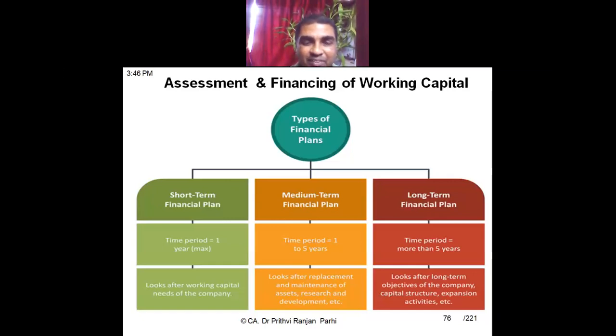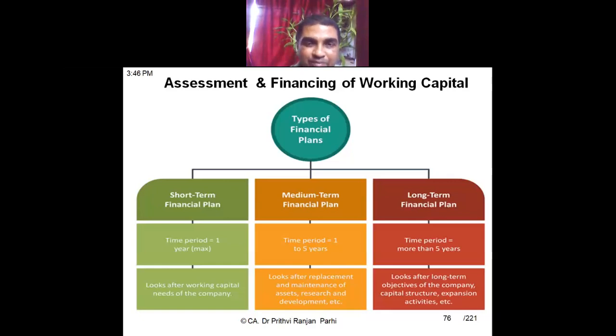We are dividing it into short term, medium term and long term on the basis of the duration of the plan. When we talk about the short term, typically we keep a period of 1 year in mind. Maximum is 1 year. So any financial plan which has a focus of 1 year is a short-term financial plan. If there is some short-term requirement of working capital, maybe some short-term borrowings, short-term loans, cash credits, etc., can be used to finance it.